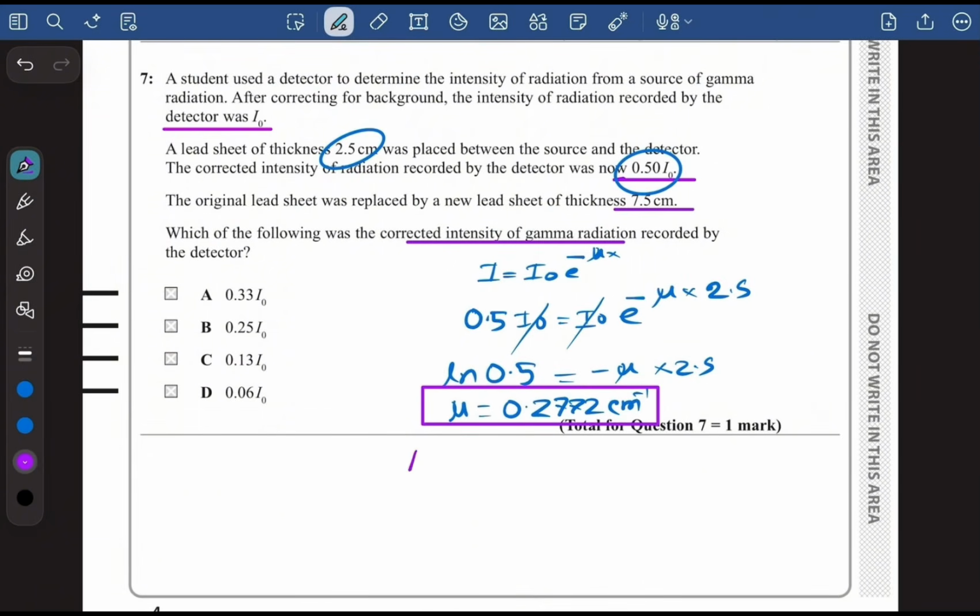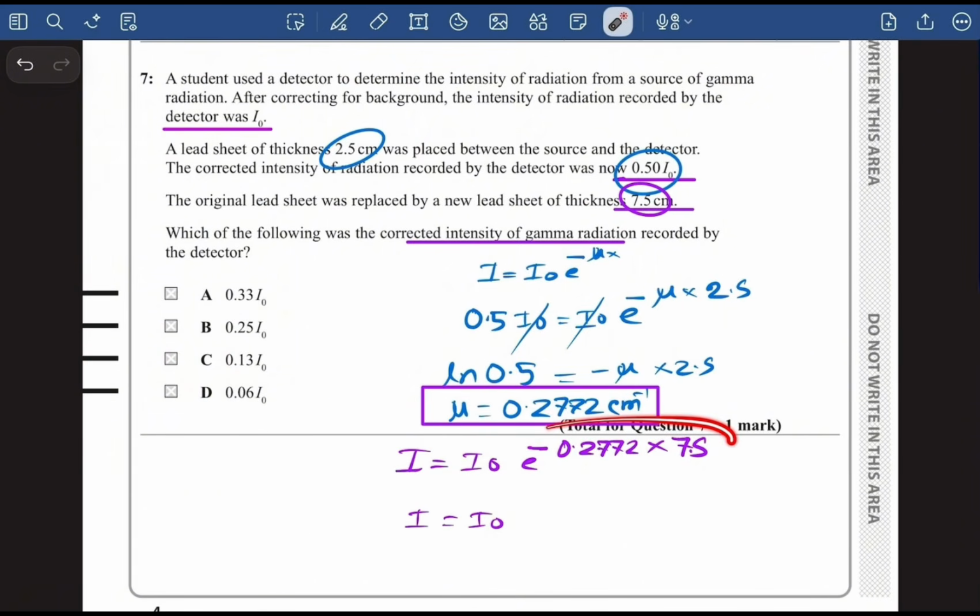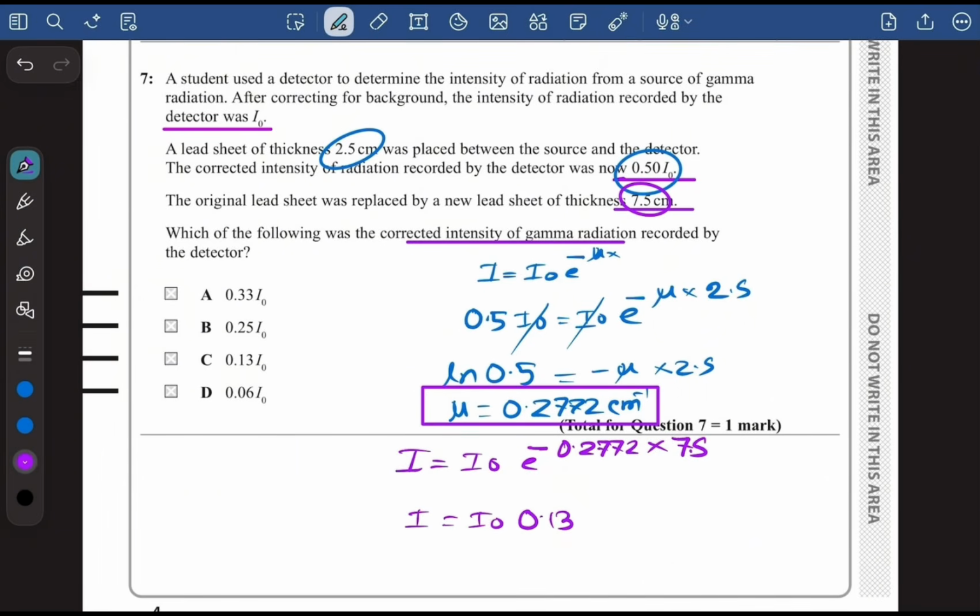So let's do that. I is equal to I naught e to the power of minus mu, which is 0.2772, multiplied by x, and now x is 7.5 centimeter, so it's 7.5. We will put this whole thing into the calculator and we will see that the value that is coming is basically 0.13. So we can say that the new I is basically 0.13 I naught. So our correct answer is definitely going to be C.